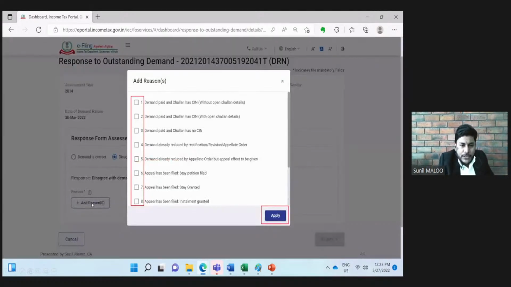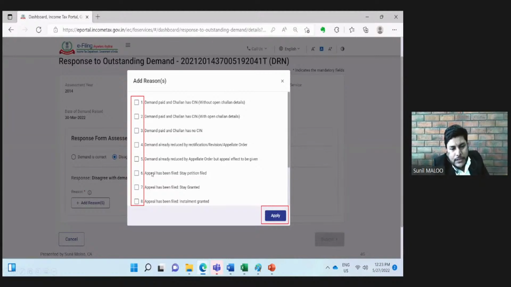An additional tab will appear over here. Some reasons are given, so we have to select any one of them. For example, demand paid and challan has CIN. If some demand is already paid, but still it is showing in the system of the department, we need to click these buttons.